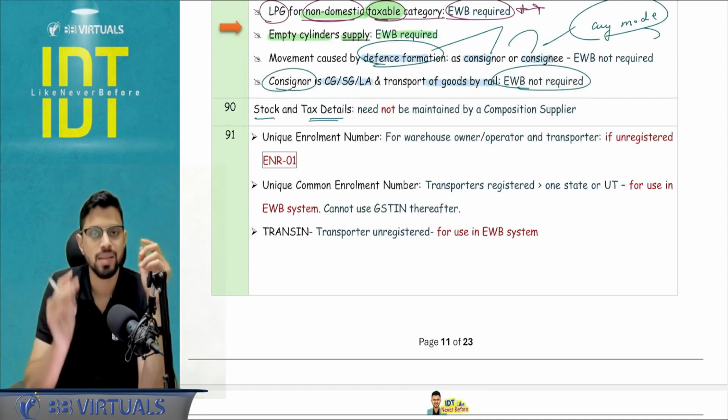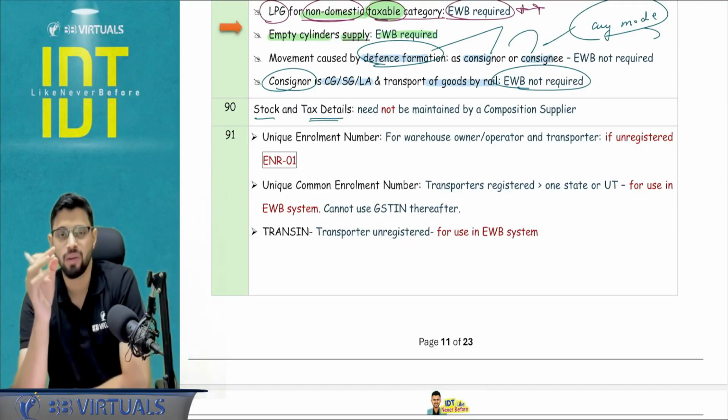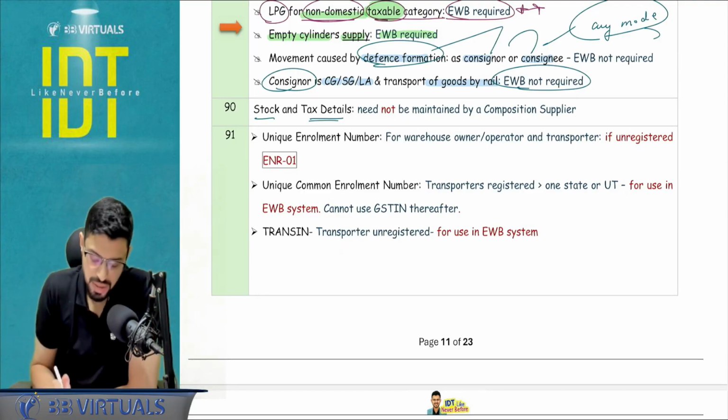Sometimes a question gets asked that what are the two details which are required to be maintained by a regular taxpayer but not a composition taxpayer. I want you to remember this. Stock and tax details need to be maintained by a regular, not a composition supplier.